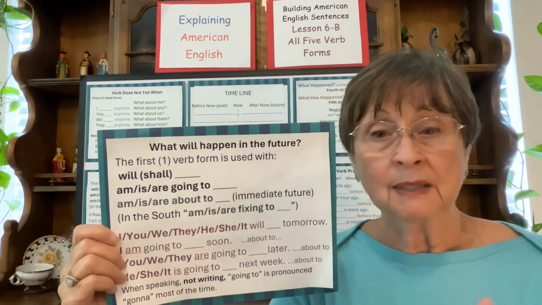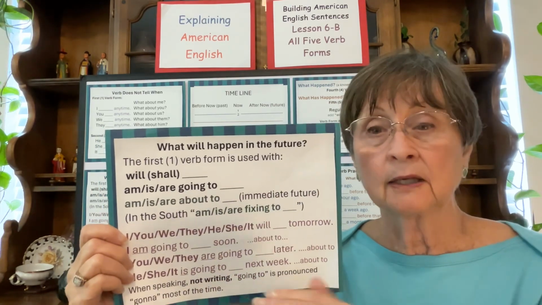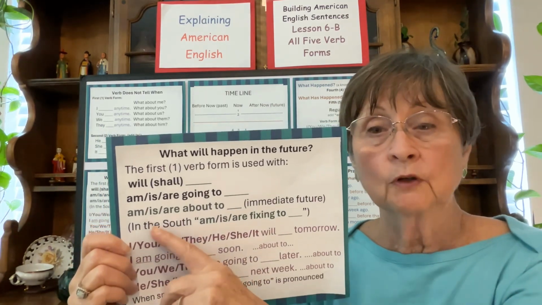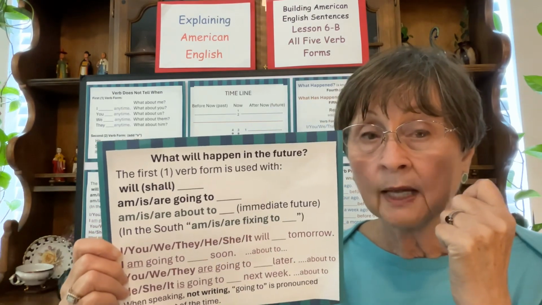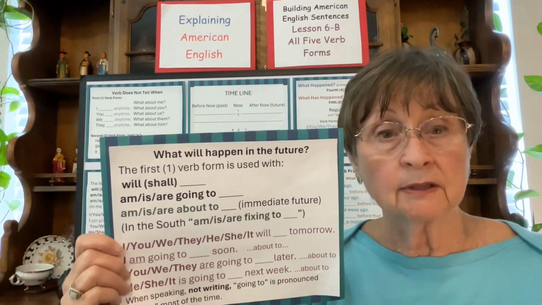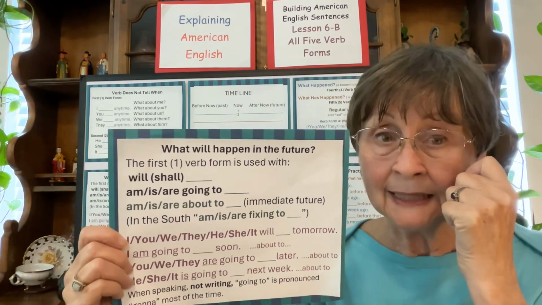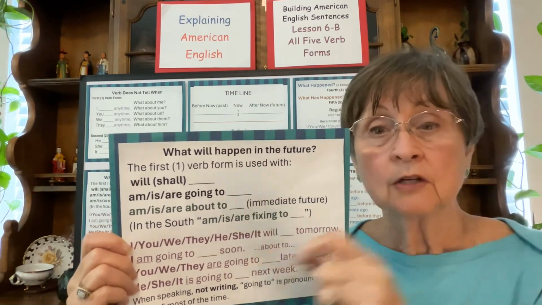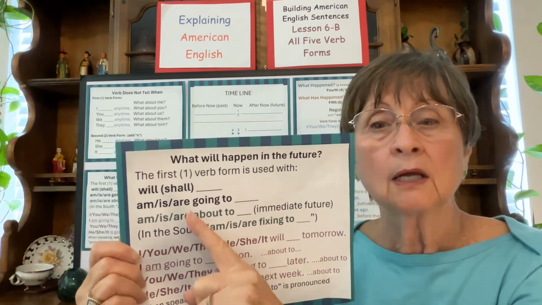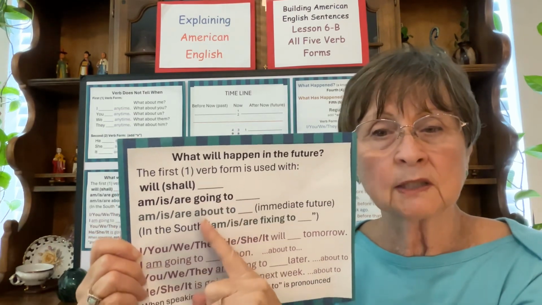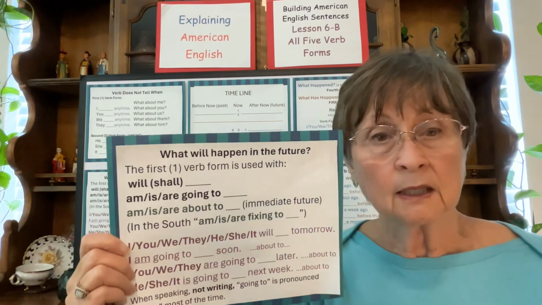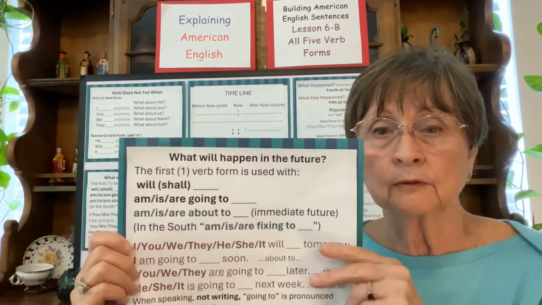It happens immediately after I say it. Or if you call me on the phone and I am sitting down at the table at that moment, I might say, I am about to eat. Let's talk later. So about to is the same as will or going to, except it suggests this is going to happen in the future immediately.